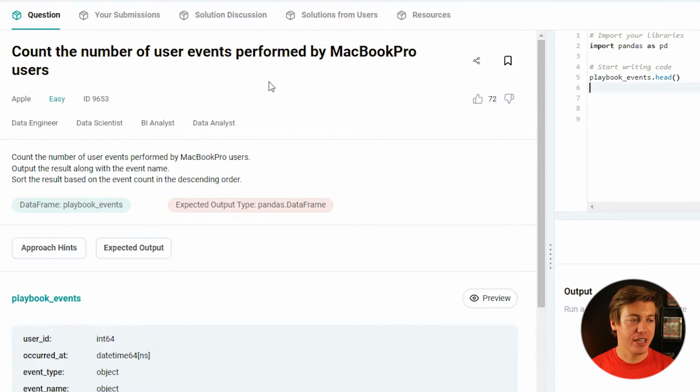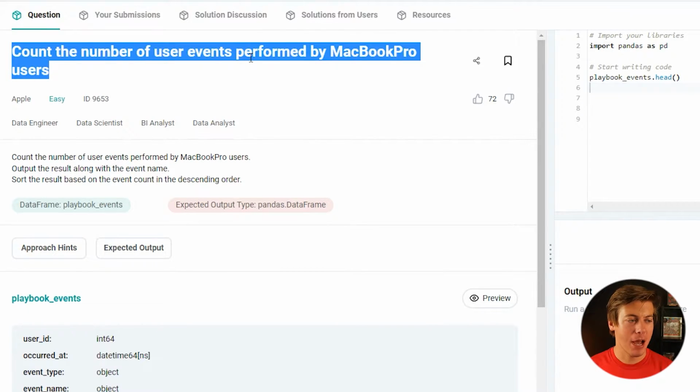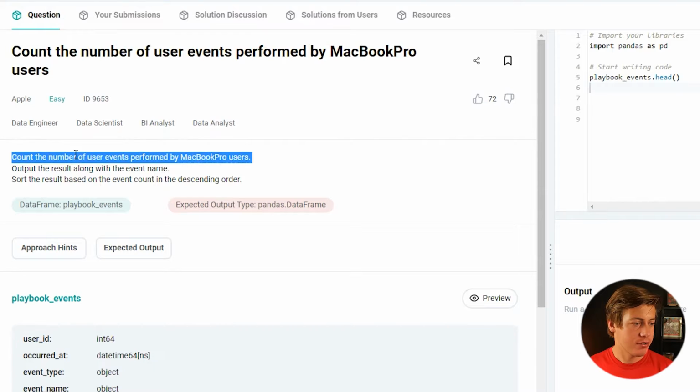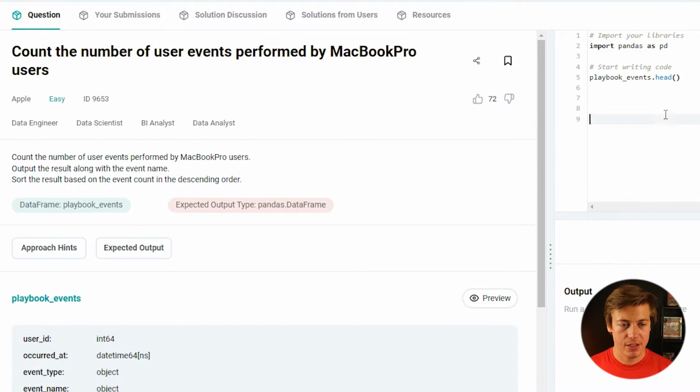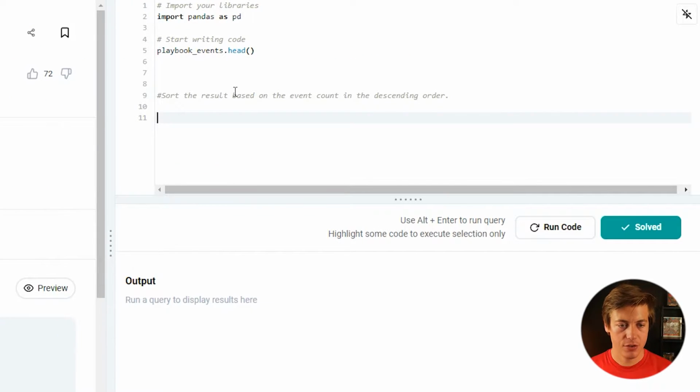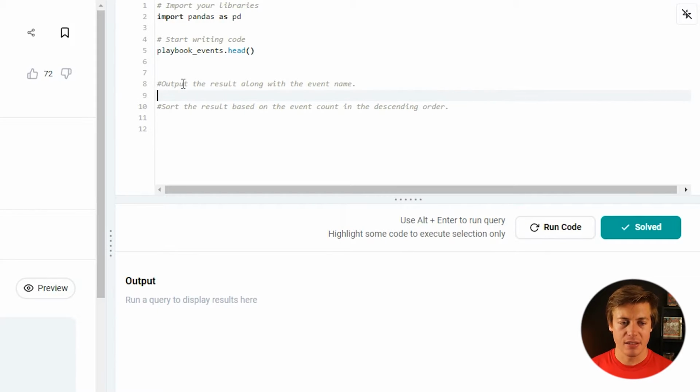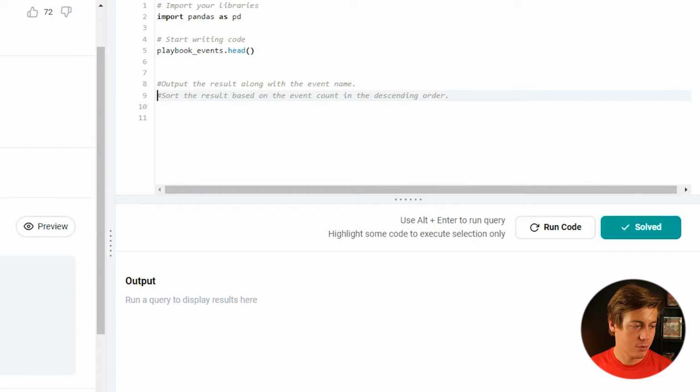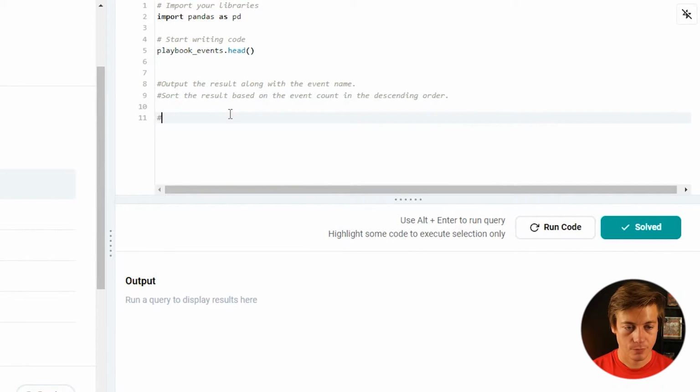All right, so this next question: count the number of user events performed by MacBook Pro users. So count the number of user events performed, output the result along with the event name, and sort the values. So a few different things on here. First, sort, right? Output the results with the event name. So I think this is gonna be another group by, just thinking about it. So we have playbook events and then our expected output. They just want an event name like this.